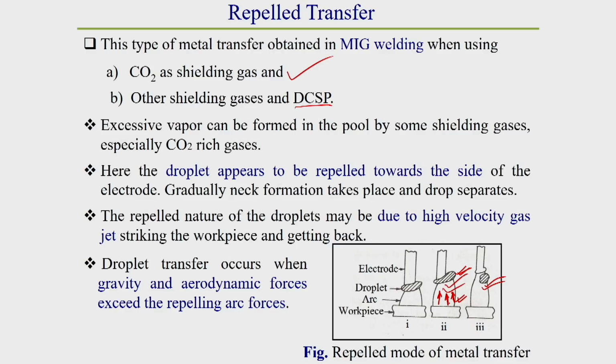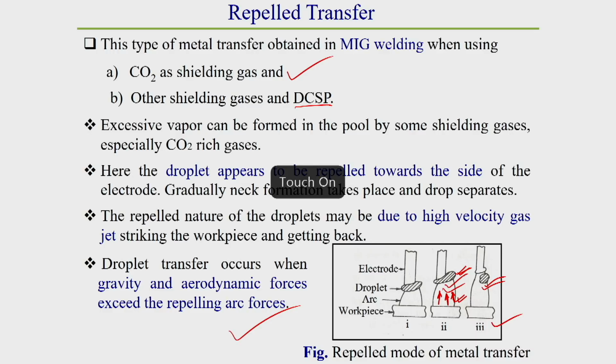or aerodynamic force. If this gravitational force and aerodynamic force of the droplet exceed that repelling force, then generally it separates from the electrode and is dropped down to the workpiece. This drop transfer generally occurs sidewardly, and as it is repelled in nature, that is why this is called repelled type of metal transfer.